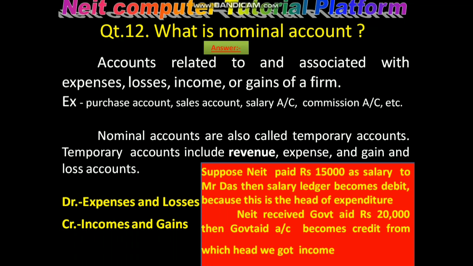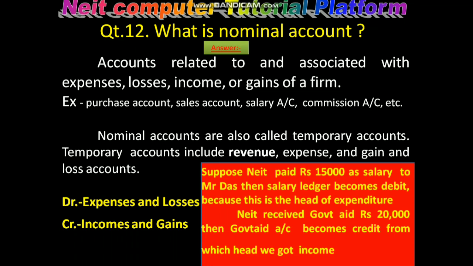Whenever we spend money, whenever we do any expenditure on any head, that head becomes a debit, and when we get income from any head, that account becomes a credit. So you just check my example. Suppose Neit Computer paid 50,000 as a salary to Mr. Das, then salary ledger becomes a debit because this is the head of expenditure. Salary payment is the head of expenditure. So that is why salary account becomes a debit.